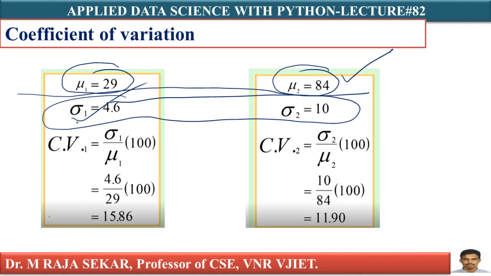In such a case, you can make use of the coefficient of variation. Here I am getting 15.86. In this case, I am getting 11.90. What does it mean? If a data set has a lower coefficient of variation, that data set is the preferable data set. I can say like this: lower the coefficient of variation, better the data set. Therefore, the second data set must be preferred.